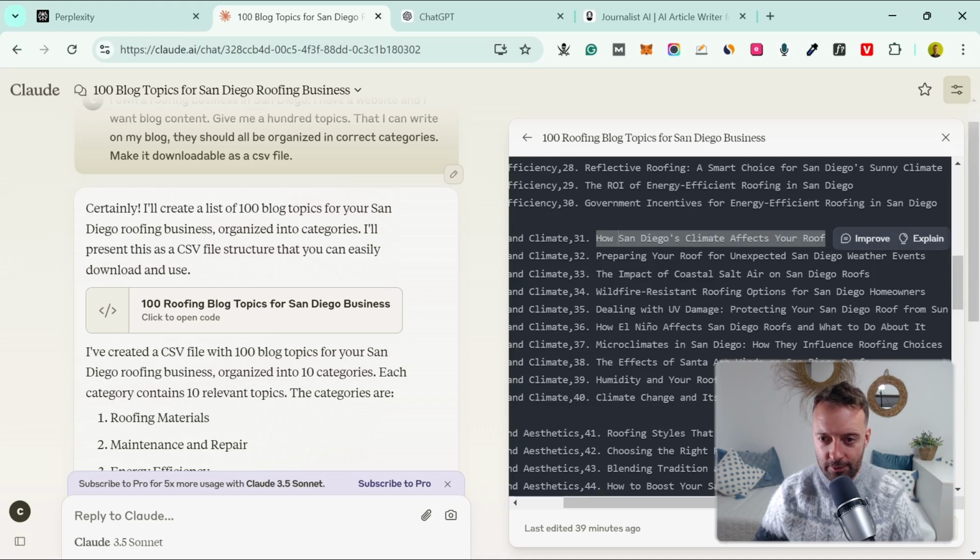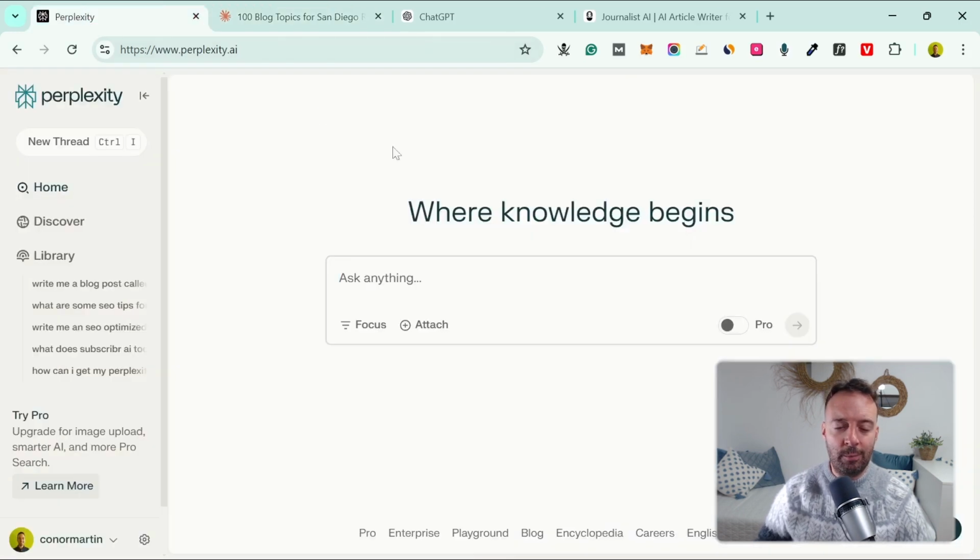So I was just looking through them here, and I think this could be the best one to test out, right? It seems like a simple enough topic: How San Diego's climate affects your roof. So we'll start with Perplexity AI.